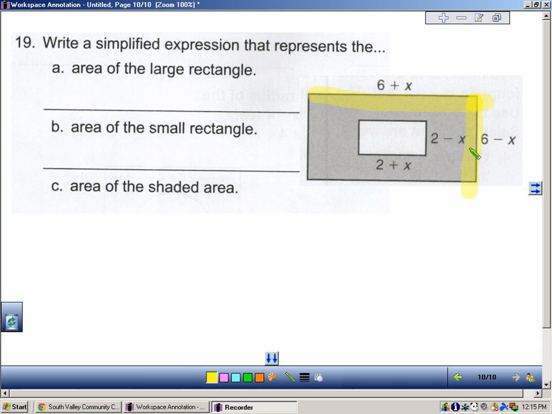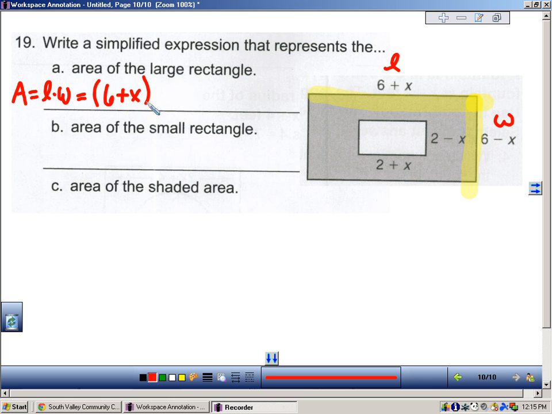And so the area of the large is represented as length times width, which is going to equal, if this is the length, I call that L, call this the width. So it is the sum and difference pattern. And of course, FOILing gives you the proper answer, but I will go straight to the chase and give us this answer. It's going to be 36 minus x squared. Okay.